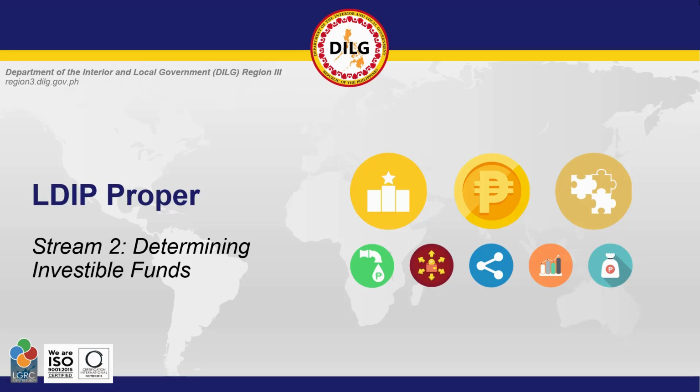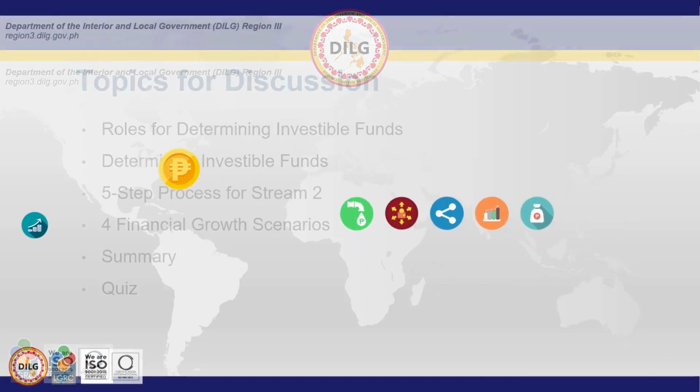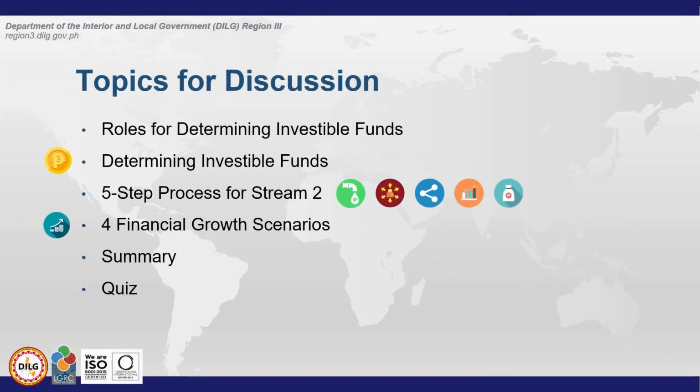Magandang araw mga kaplano. Para sa ating episode ngayon, ating tatalakayin ang Stream 2 ng LDIP proper, Determining Investible Funds. Ating munang pag-usapan ang rules for determining investible funds, then determining investible funds, at ang 5-step process for Stream 2. Sa pag-discuss natin ang 5-step process, pag-usapan din natin ang 4 financial growth scenarios. We will end with a short summary and a quick 5-item quiz.